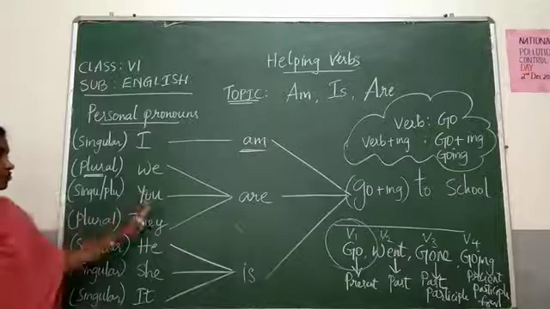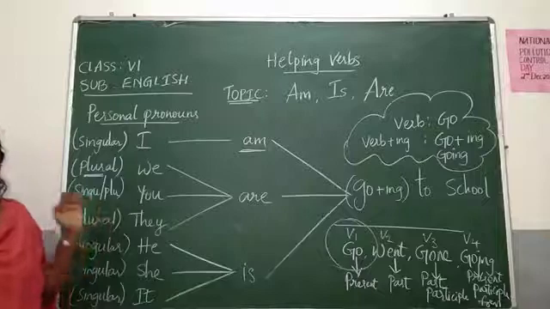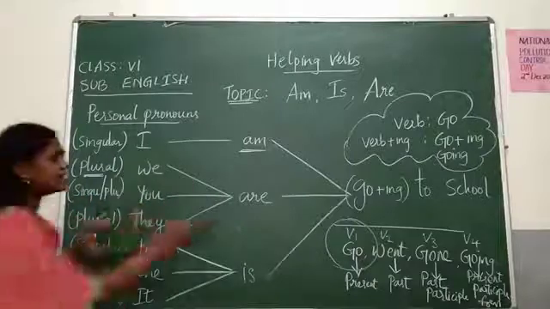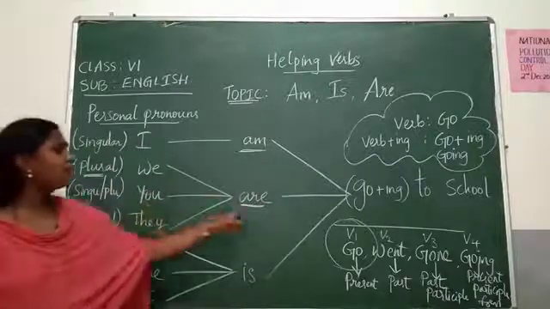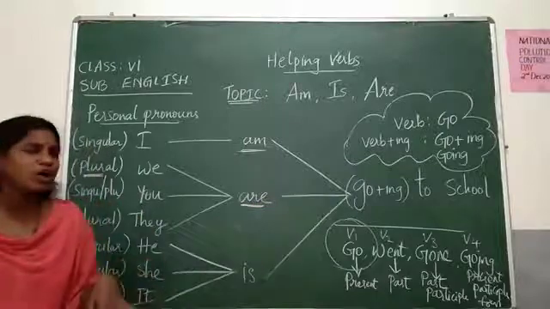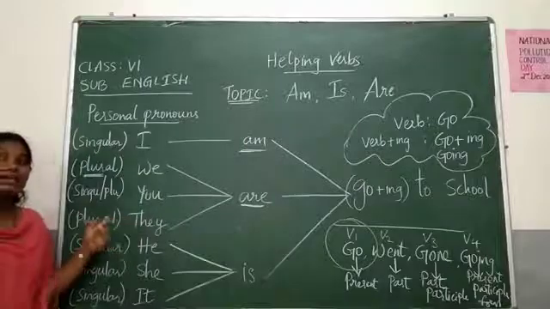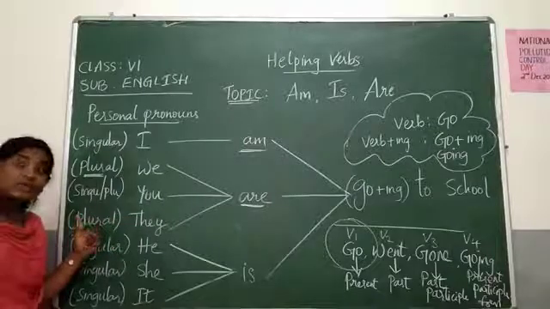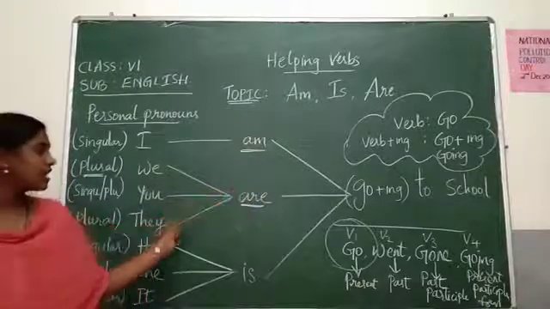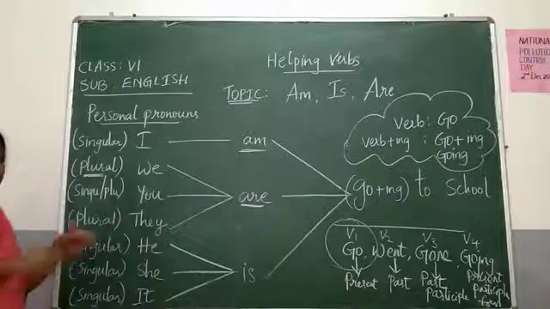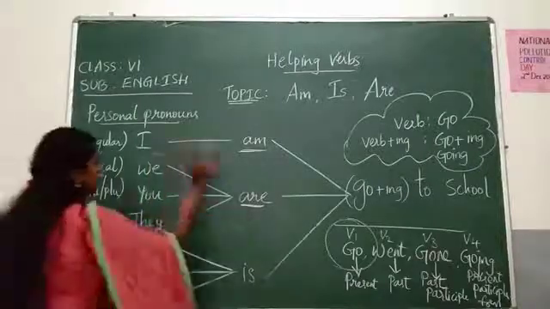Okay, the same way, you. I said will be singular and plural. So always you is accompanied by are only. You is always accompanied by are only. This is rule. Rule is rule. You are going to school. Nuvvu school ku veltunnavu. You are going to school. The same way they, ante vallu. They means vallu. They are going to school. Vallu school ku veltunnaru. They are going to school. The same way here all these are in plural forms, so we used this are.